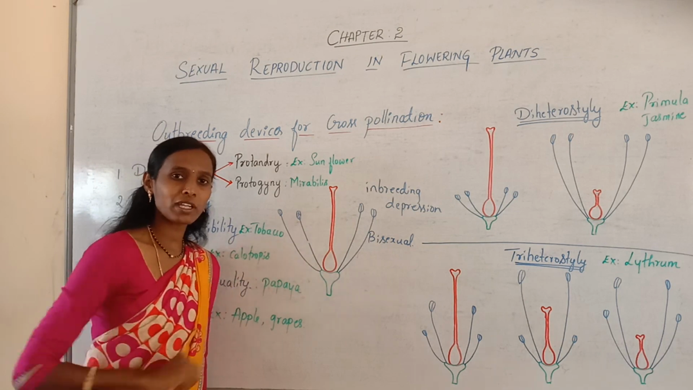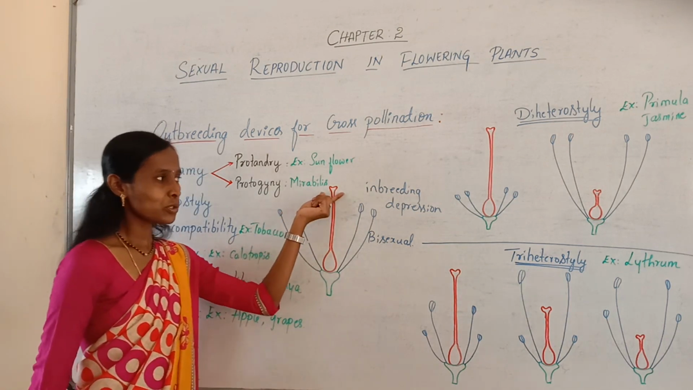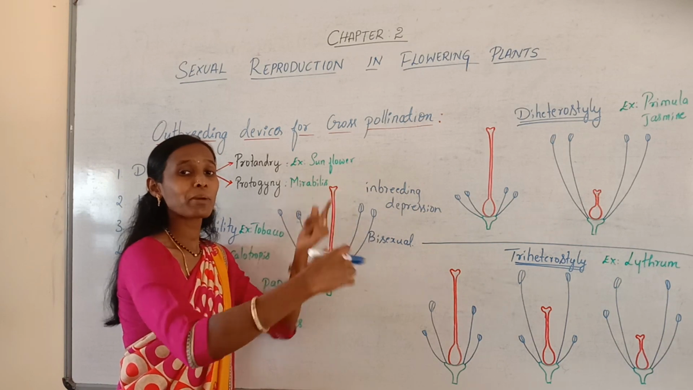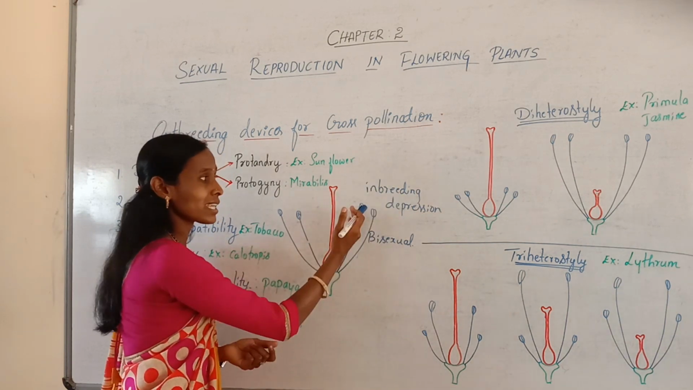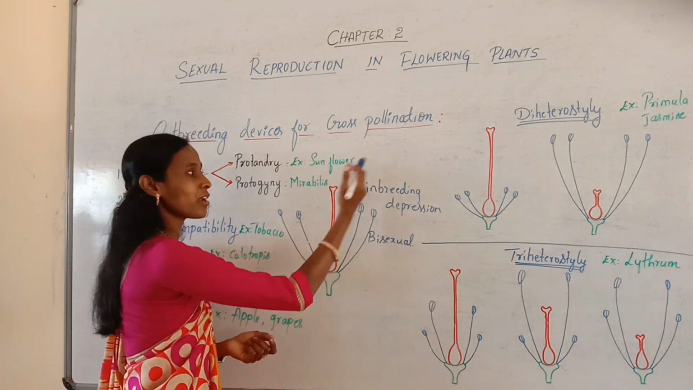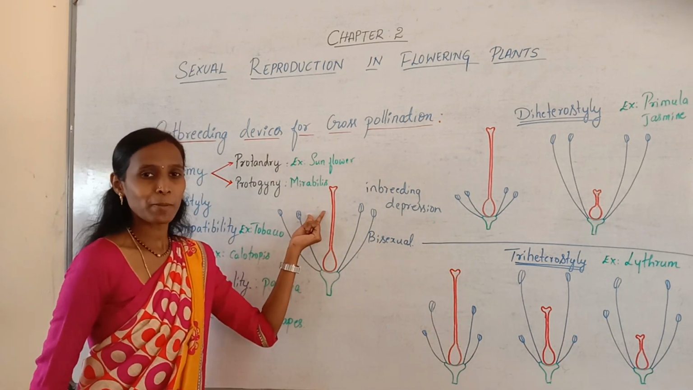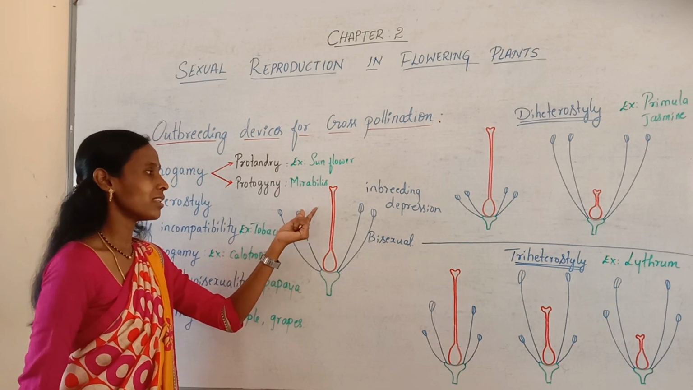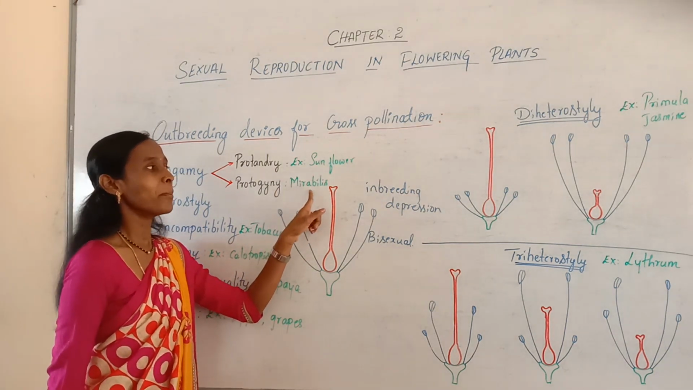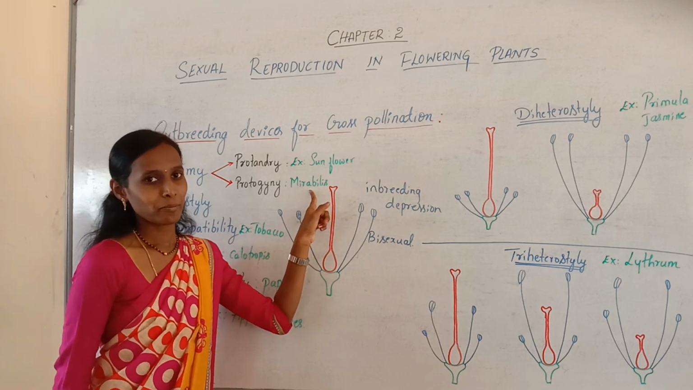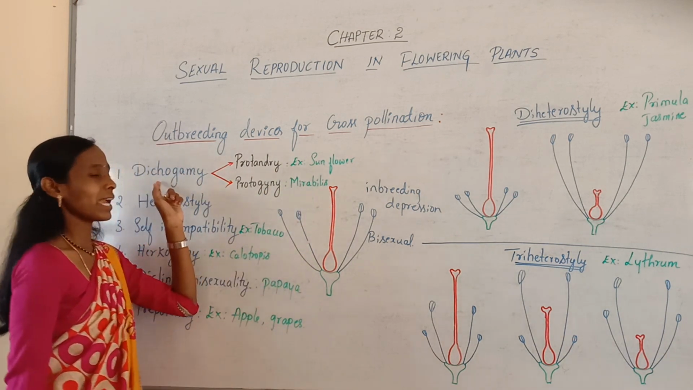Then how can cross-pollination occur? So this stigma is matured and it can receive the pollen grains from some other flowers, so it induces cross-pollination but prevents self-pollination. This condition can be seen in case of Mirabilis jalapa, that we commonly call the four o'clock plant. So this is about dichogamy.